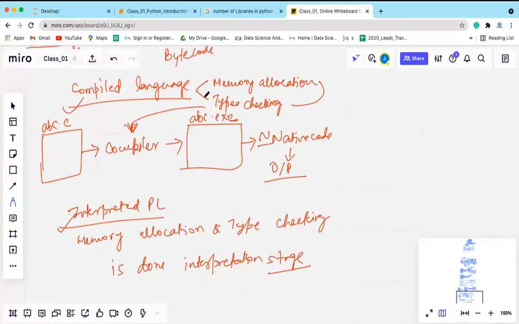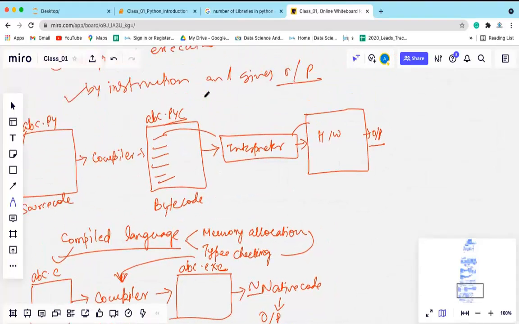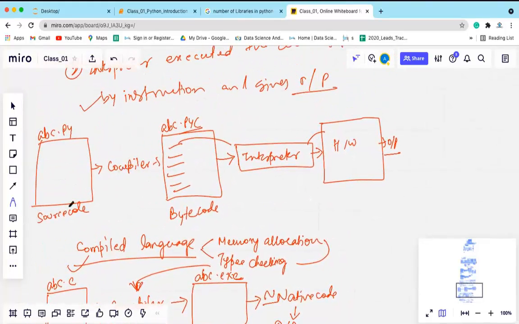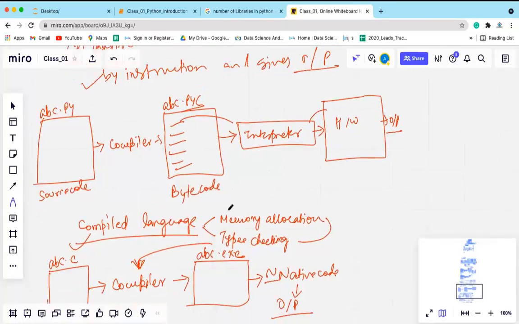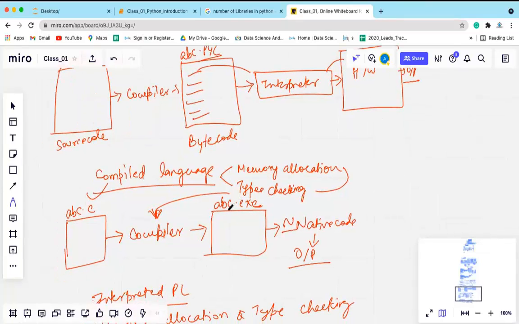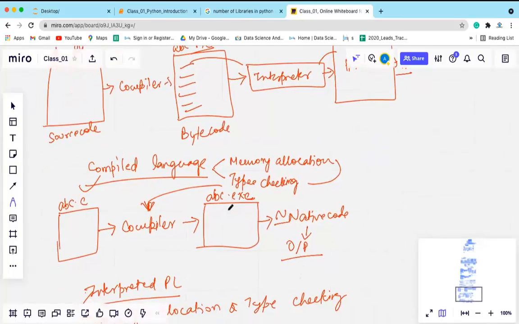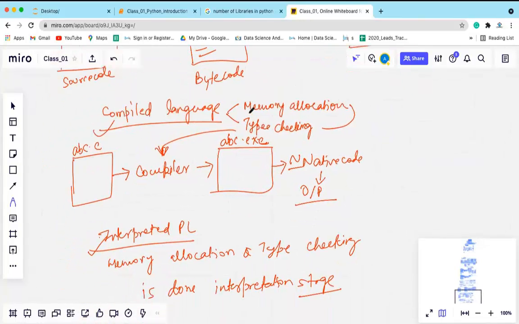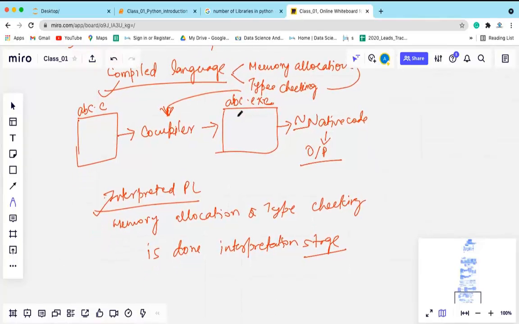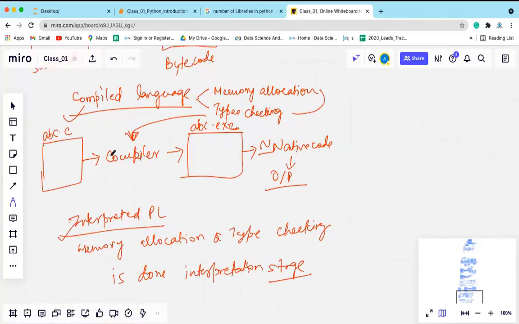I hope you guys have understood how a Python program runs. First of all, we have the compiler. This compiler compiles the source code to one intermediate code that is called the bytecode. This bytecode is interpreted to give you the output. We were discussing why Python is called an interpreted programming language. It is because of the important task of memory allocation and type checking. If it is done at the compilation stage, we say it is a compiled language. If it is done at the interpretation stage, we say it is an interpreted programming language.